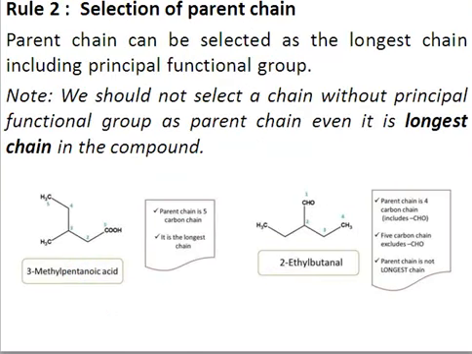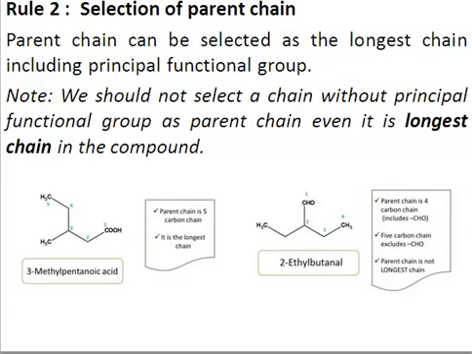Okay, now we have the second rule. After we have selected the principal functional group, the next thing is that we have to select the parent chain, right? The parent chain should be the longest continuous chain, as we know, but one important thing is that you should not ever select a chain without the principal functional group. So the principal functional group must be part of your parent chain, right?